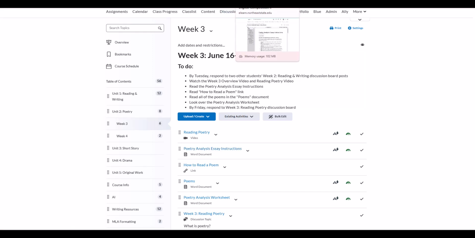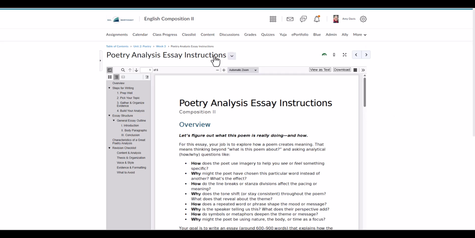Your poetry essay is going to be due next week. Essentially, the structure of this class is that we're going to read for a week and then we're going to write for a week. So this is our reading week, and you'll have some poems to read. But I want you to go ahead and read the essay instructions this week so that you know what we're looking at when we're talking about these poems. So here are the essay instructions.